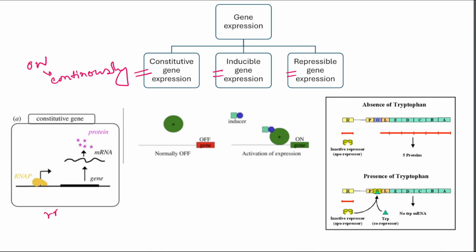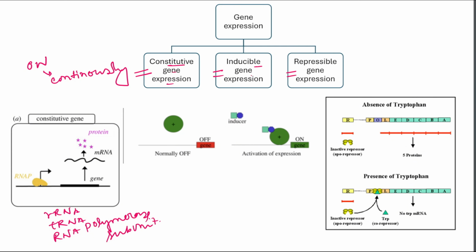Also rRNA, tRNA and RNA polymerase subunits are essential for the cell, and every cell type expresses these genes because the cell needs them. So the genes are expressed continuously. This gene expression is called constitutive gene expression.